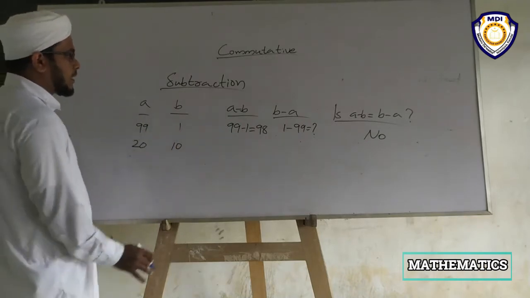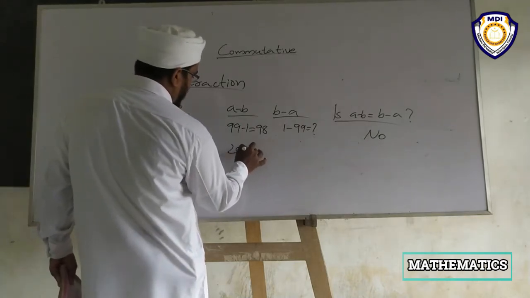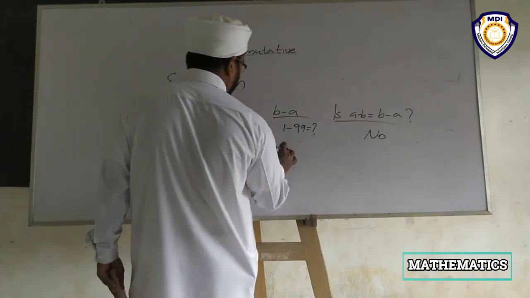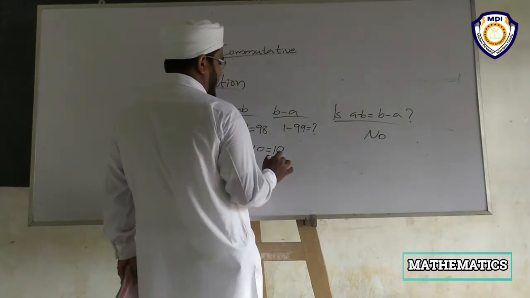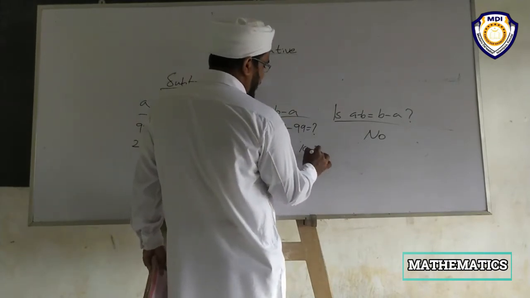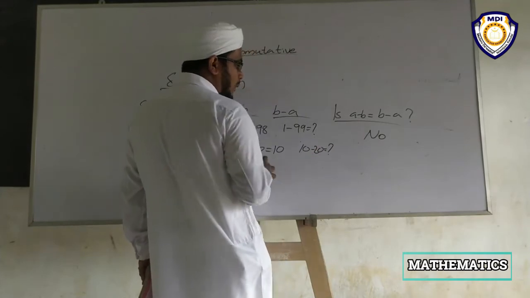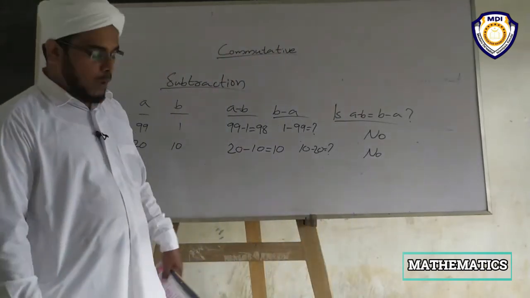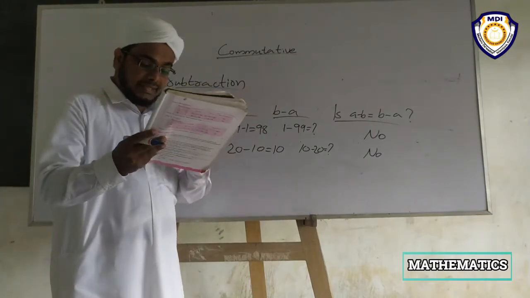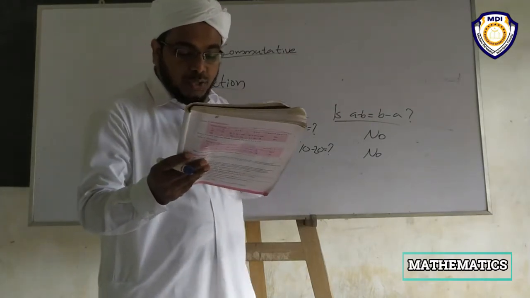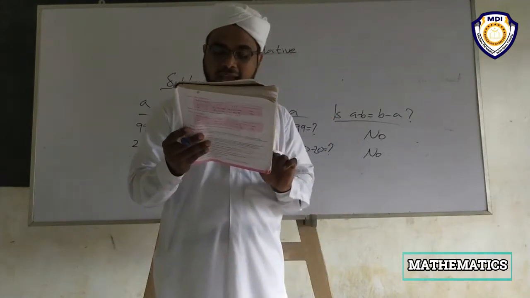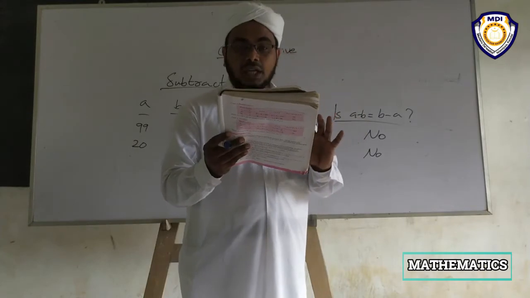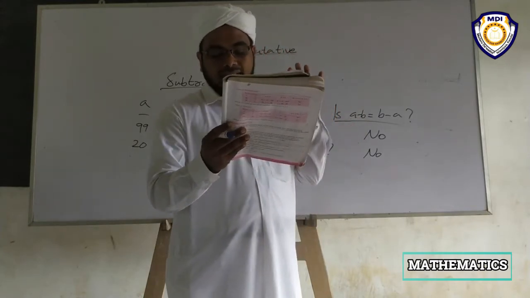20, 10. a minus b, 20 minus 10 is equal to 10. But b minus a, 10 minus 20, can you say? No. So, it is very simple. Hence, if a and b are two whole numbers, then a minus b is not equal to b minus a.